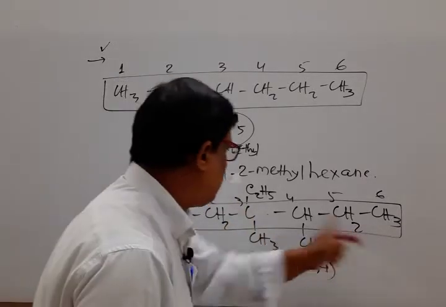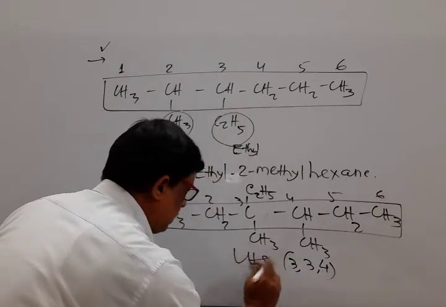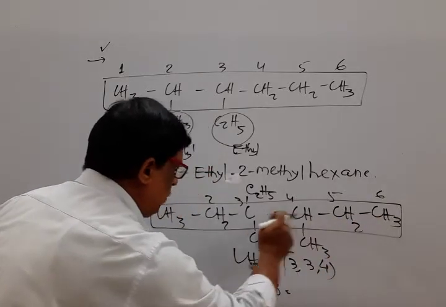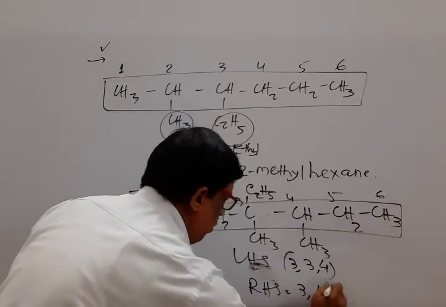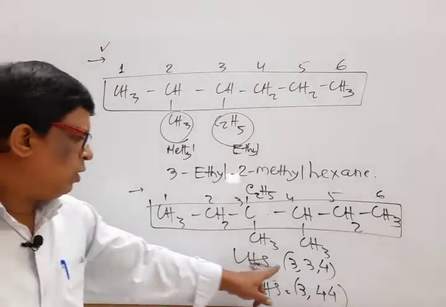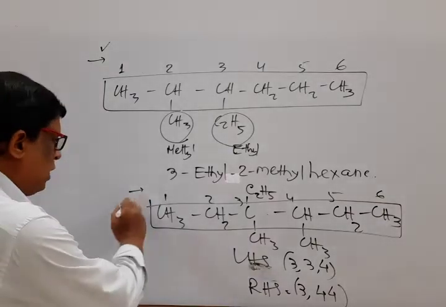If we move right to left, then from the RHS side the locant numbers are 1, 2, 3, 4, so 3, 4, 4. Mark that. Which side is the lower one? 3, 3, 4 is the lowest set of locants. So this one is correct.